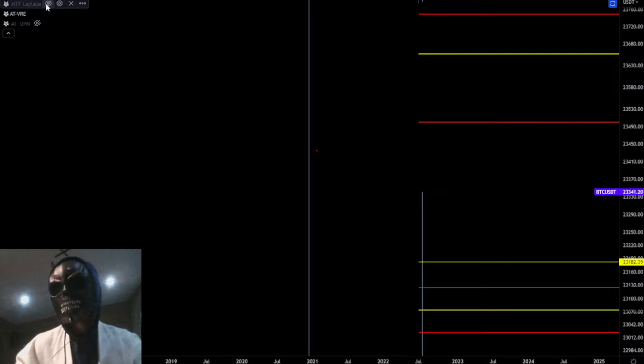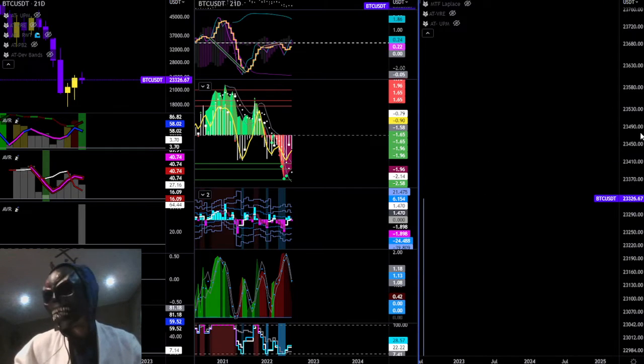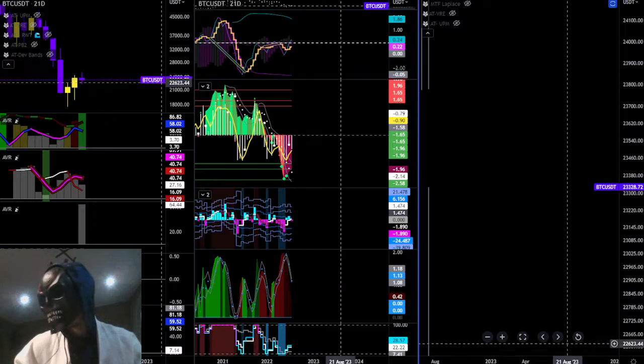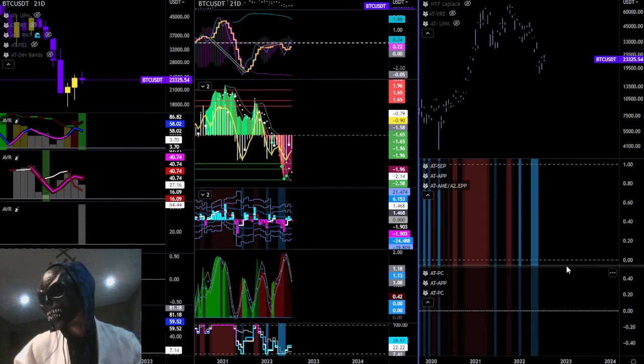What we're going to be looking at, so we're going to go from the 21 day to the 14 day to the 7 day to the 5 day, 3 day, 24 hours, 12 hours, 6 hours, and I'll leave it at 6 hours, so that it's relevant for the guys that wake up tomorrow morning. What we have here is BTC up. What I'm trying to do is get Shannon Entropy loaded so that I can see which way she is.